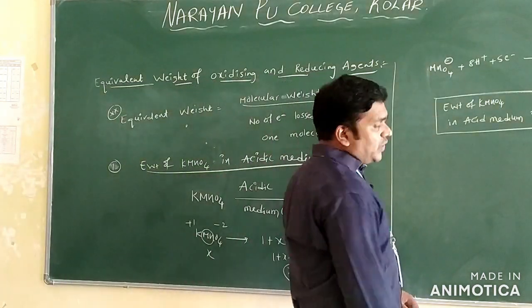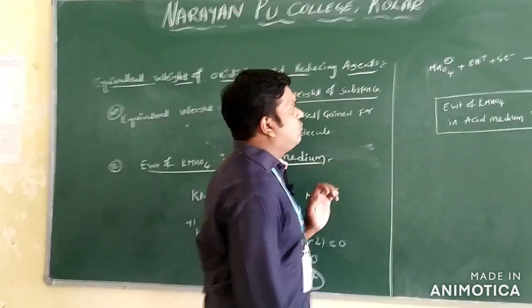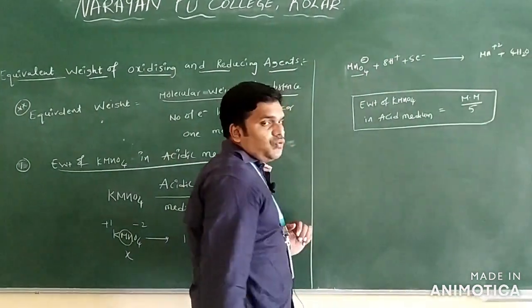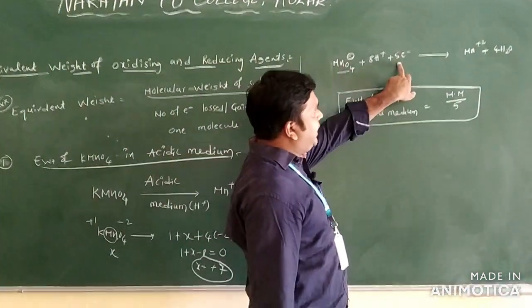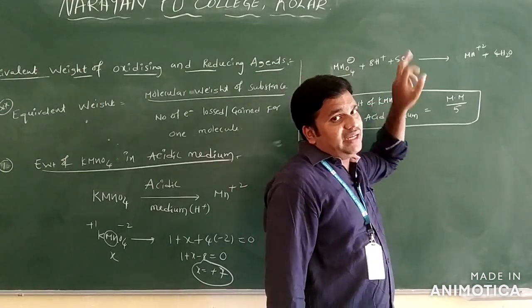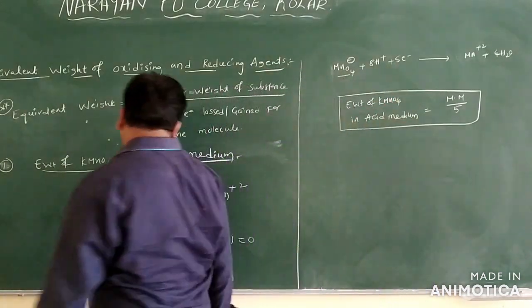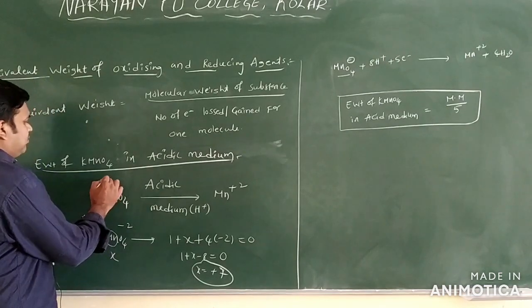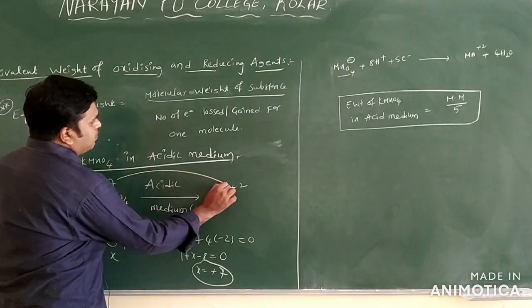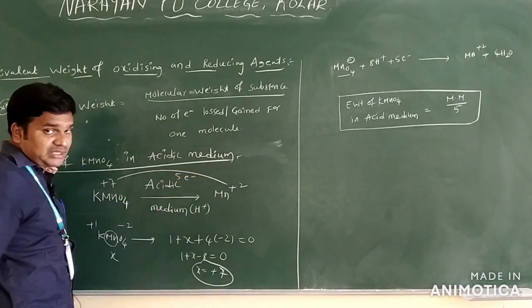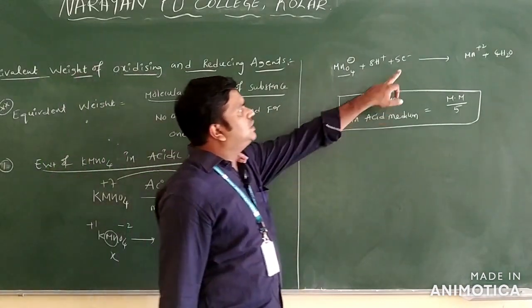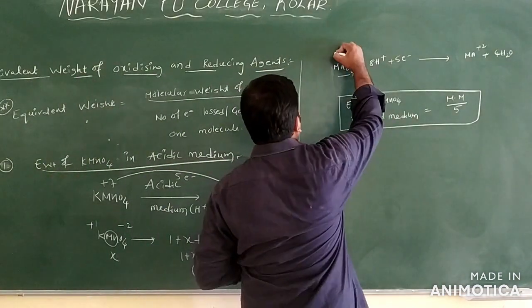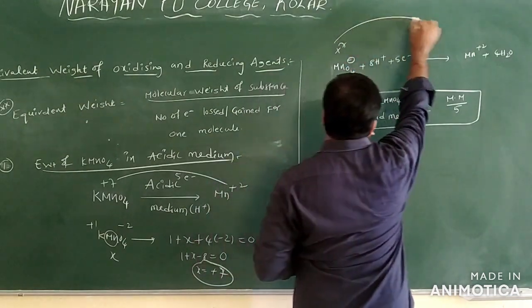Now I write MnO4 minus, because we can remove the K+ and take the ionic equation. MnO4 minus gains how many electrons here? 5 electrons. How is it 5 electrons? Here the oxidation number of manganese is +7, and here it is +2. The difference in the number of electrons is 5 electrons only.